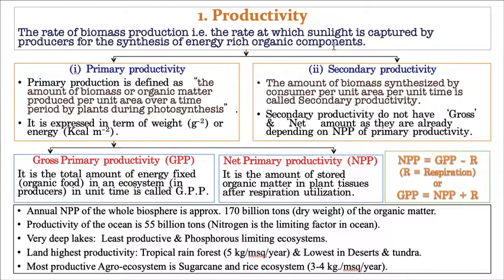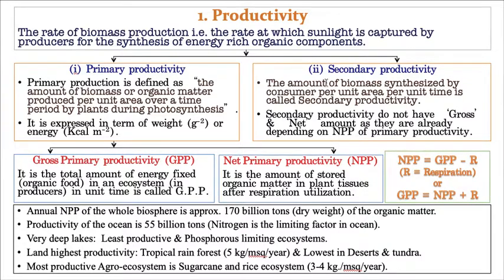So I'm using the word carbohydrates, please don't get confused. So how much amount of food material is produced in the unit area by utilizing the sunlight as a source of energy, that is called as productivity. Hope you understand, students. But still, if you have doubts, please ask me again, I will explain it. Such productivity, it is again of two types. The first one is primary productivity and the other one is secondary productivity.